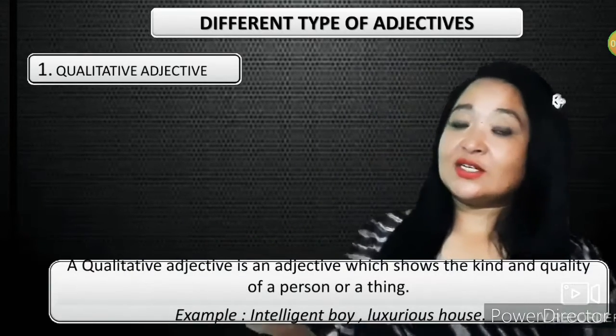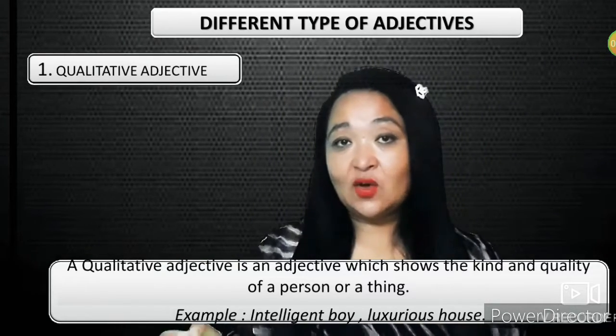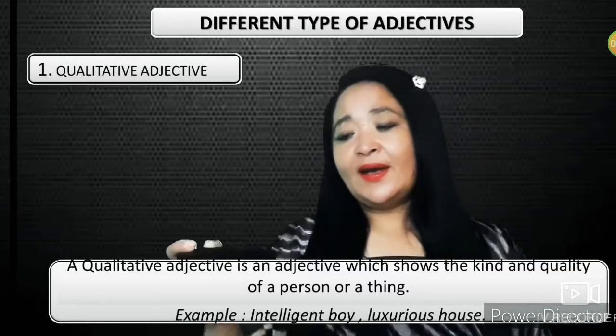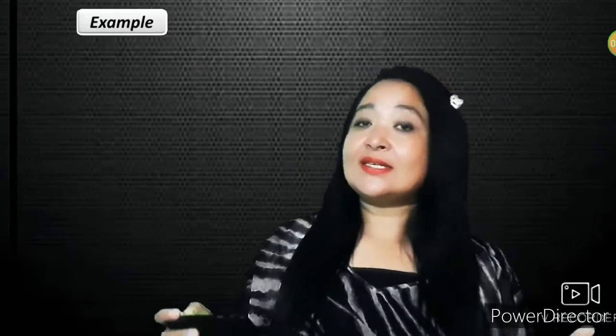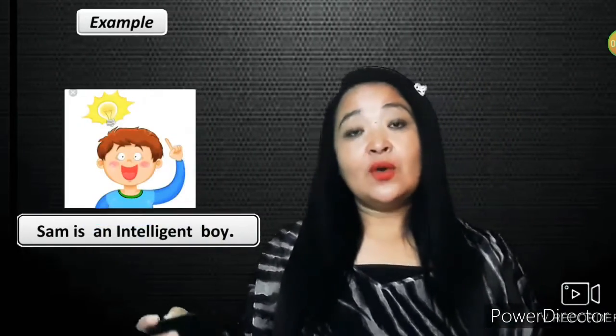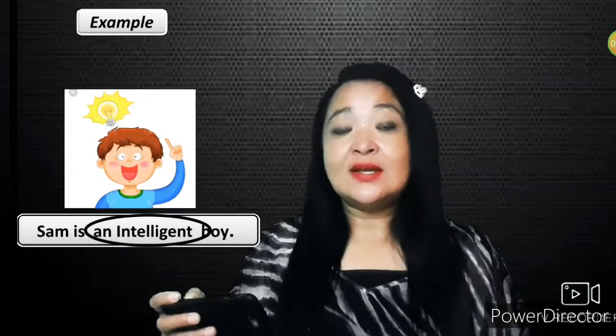A qualitative adjective is an adjective which shows the kind and the quality of a person or a thing. For example, Sam is an intelligent boy. What is the adjective in that sentence? The adjective is intelligent, since the word intelligent describes the quality of the boy, Sam. So intelligent is an adjective of quality, or a qualitative adjective.